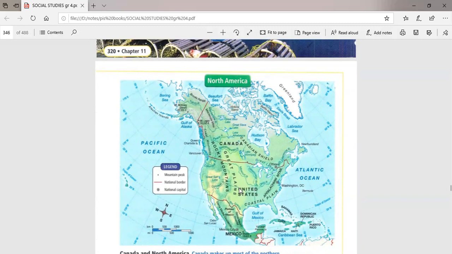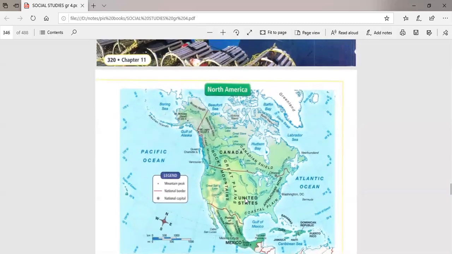But the population of America, or the number of American people, is larger than the Canadian people. So the Americans are larger in number than the Canadians, but Canada's land is bigger than America's land. Okay, so don't forget this information, please.